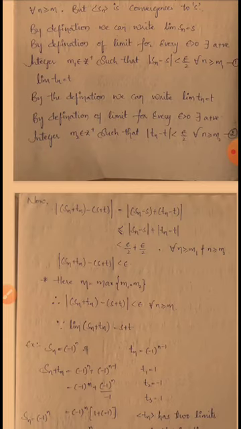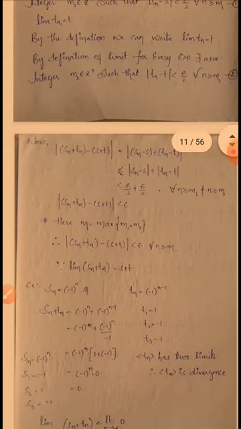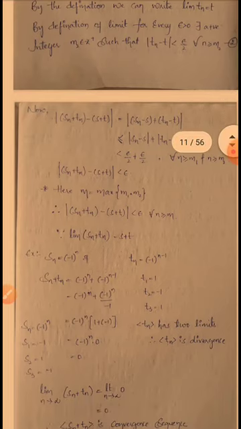So here m is equal to maximum of m1 comma m2. Therefore mod Sn plus Tn minus of S plus T less than epsilon for all n greater than or equal to m. Therefore limit Sn plus Tn is equal to S plus T. So see here one example.